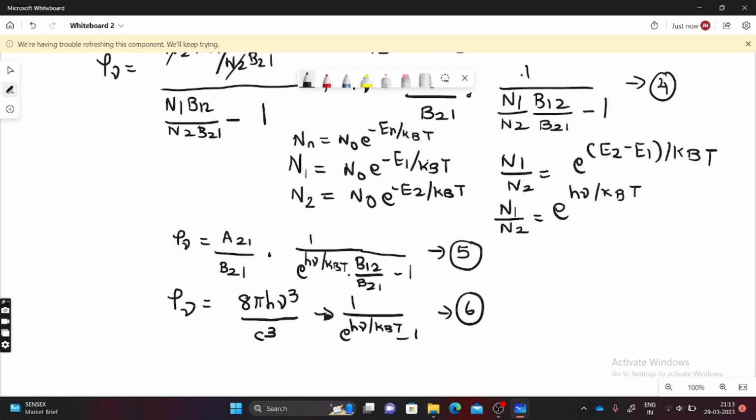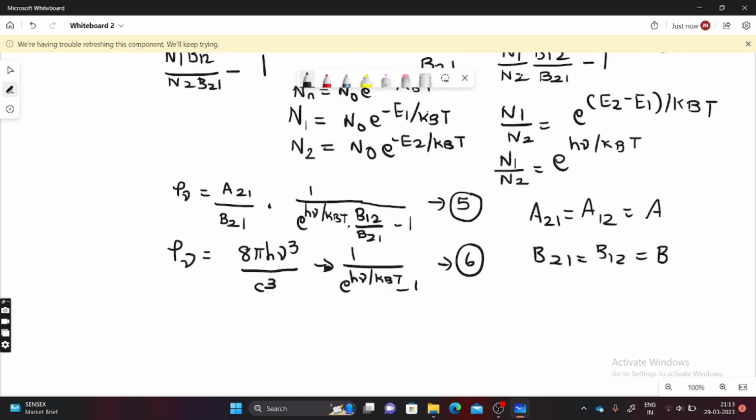Now equate 5 and 6 with the condition that wherever you have A21 or A12, you take it as A, and wherever you have B21 equal to B12, you take it as B. So if you compare this, A by B is equal to 8 pi h nu cubed by c cubed. So this shows that rate of absorption equals rate of emission, where A and B are called Einstein coefficients.